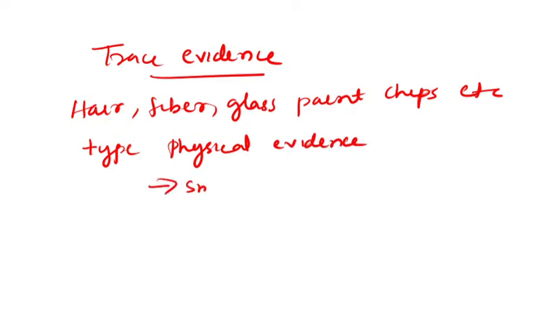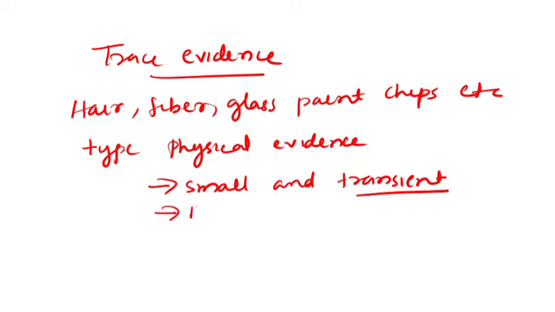Why is it called trace evidence? It is small and transient. We already discussed transient evidences, which can either change or be lost, but it is measurable. Trace evidences are small and transient, but measurable, and it is a type of physical evidence.